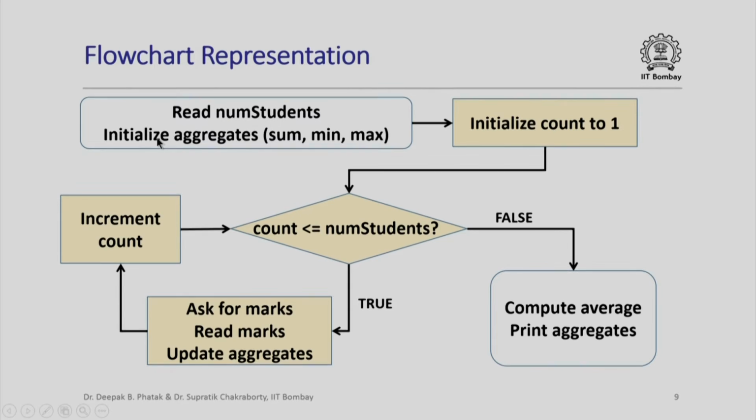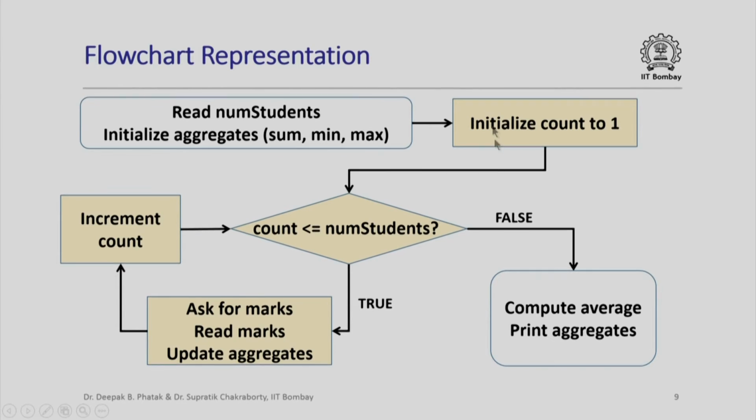We read the number of students, and initialize the aggregates. Here the aggregates are sum, min and max. Then we initialize a counter to 1, and check whether the value of this counter is less than or equal to the number of students. If so, we ask for the marks of the next student, read the marks, update the aggregates, then increment the count at the end of this iteration, and come back and check again whether the count is less than or equal to the number of students. Keep doing this until count becomes greater than the number of students, in which case the condition evaluates to false and we come out, compute the average and print the aggregates.